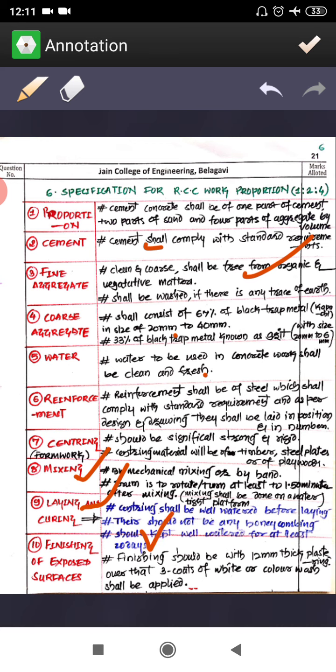Then finishing of an exposed surface: the finishing should be with a 12 thick plaster, and 3 coats of white or color wash shall be applied.